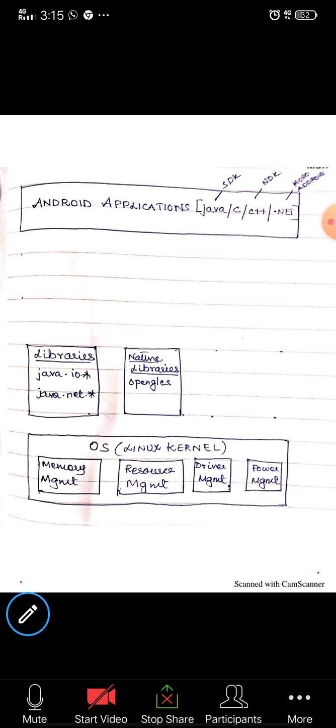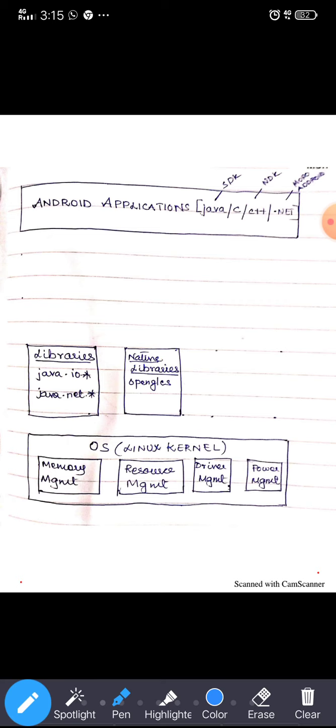So for that, we use libraries. The next component which we are going to see right now is libraries. Why do we need these libraries? We are writing the Android application using Java programming, so Java has to import some libraries into the application. So that is one layer over here.